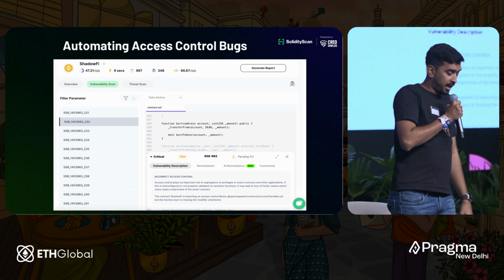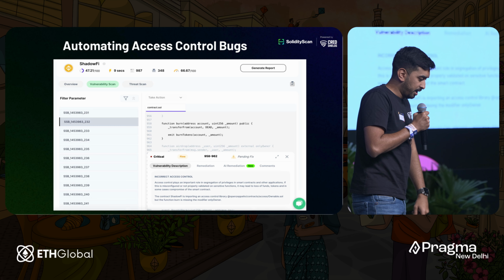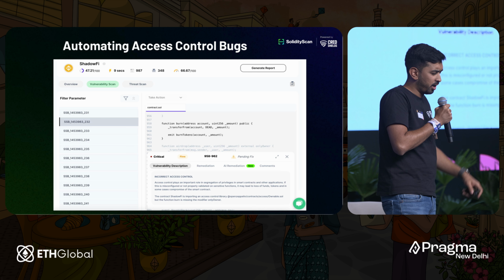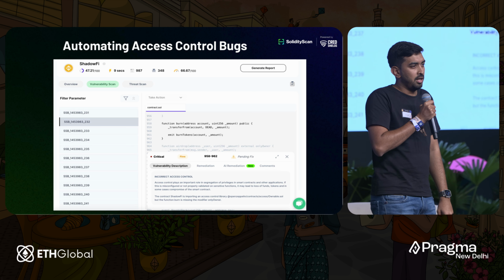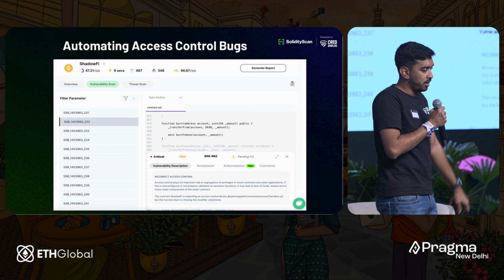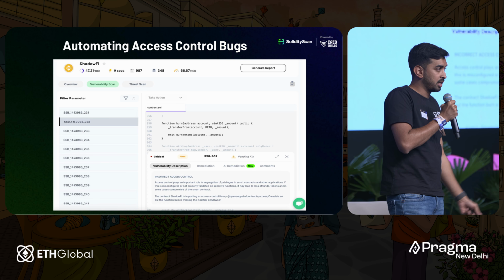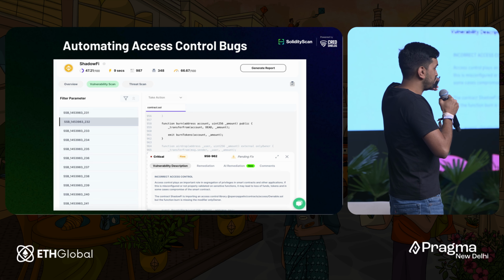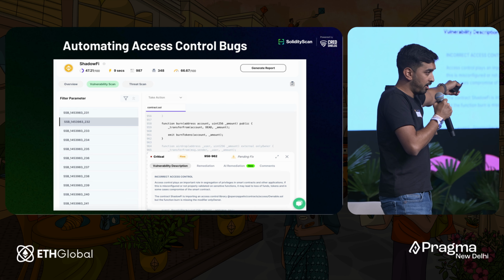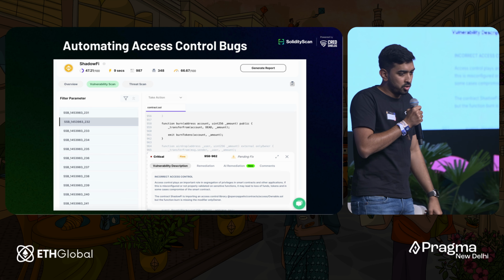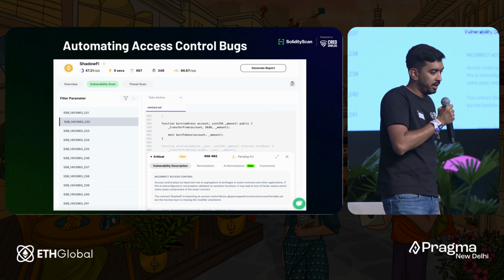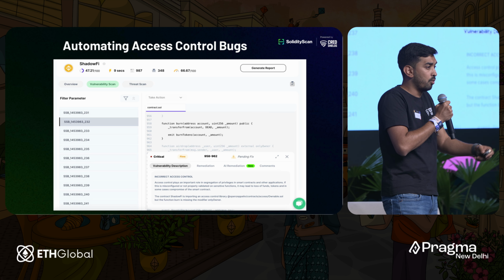Now, we decided two years back, okay, let's automate these kinds of things. We managed to automate almost 300 or 400 different kinds of vulnerabilities. But there was a limitation, especially with this main bug, access control. Access control can be implemented in various ways. For example, here they did import the Ownable module, but they never called the onlyOwner modifier. So this is one way, but each developer has their own way of writing code. Maybe they can have a require function, or maybe they can build their own RBACs.